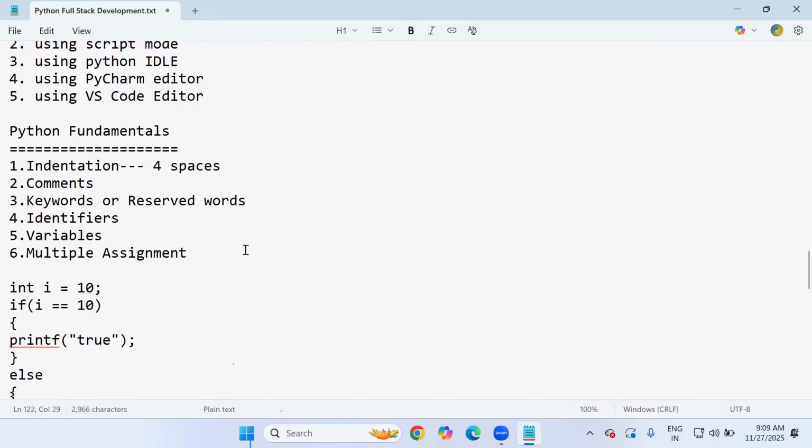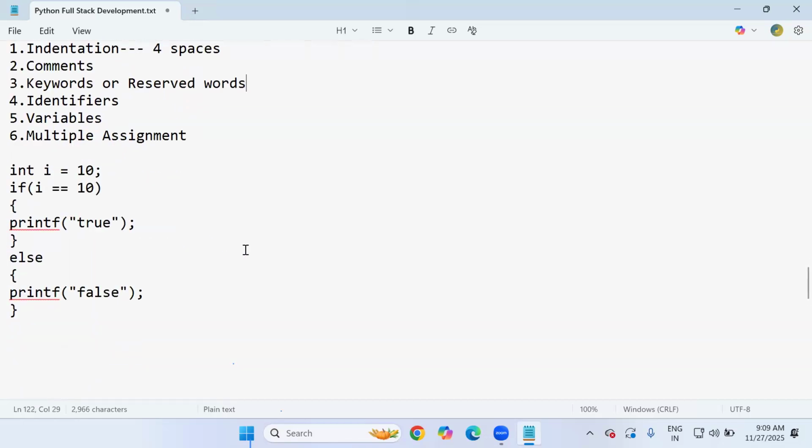I'll tell you now, and I'll also discuss the advantages of writing the same code in the PyCharm editor. This is the other programming languages' point of view, just for understanding how the if block and else block are marked with curly brackets. But in Python, we don't use curly brackets; instead, we use indentation, that is 4 space indentation.